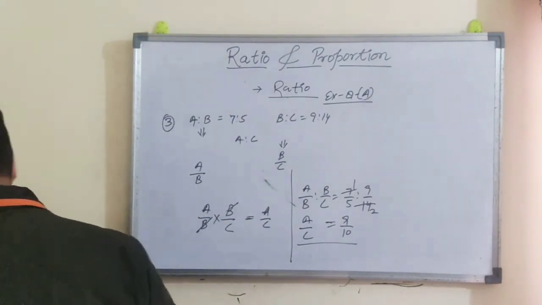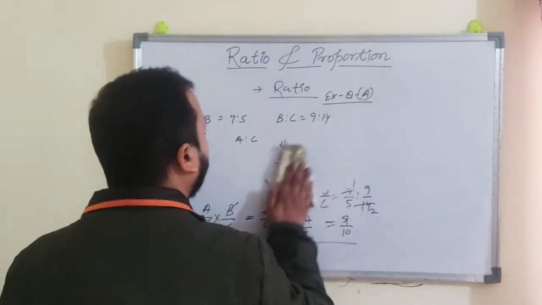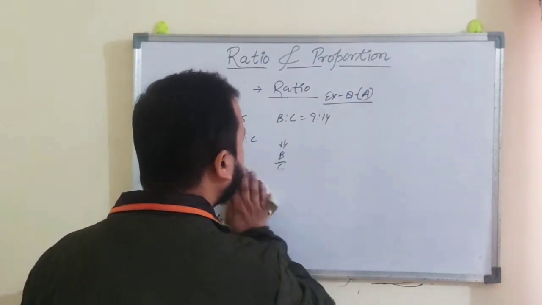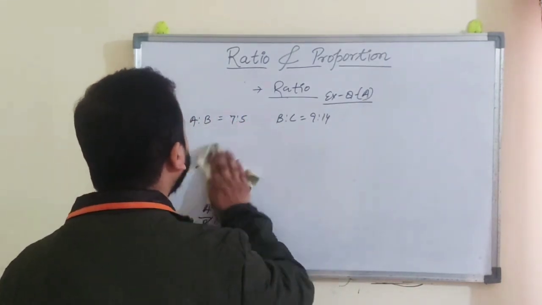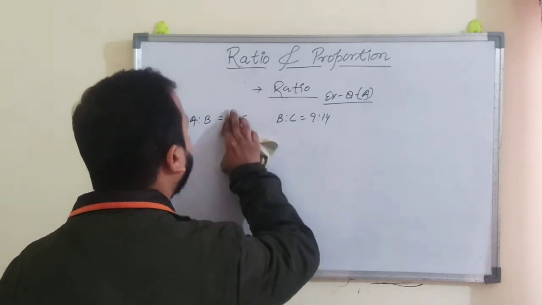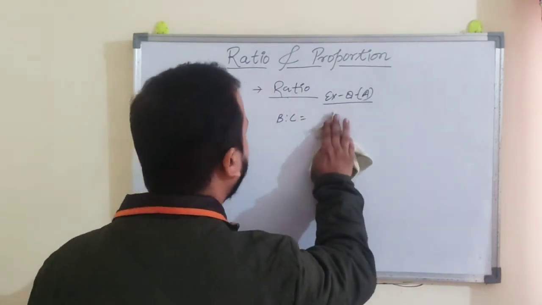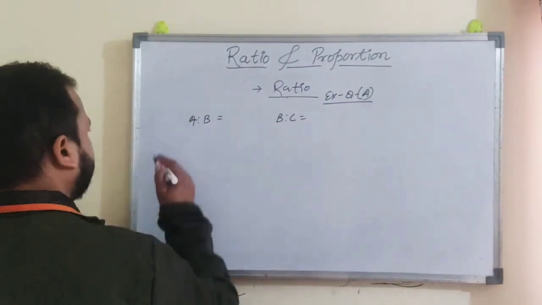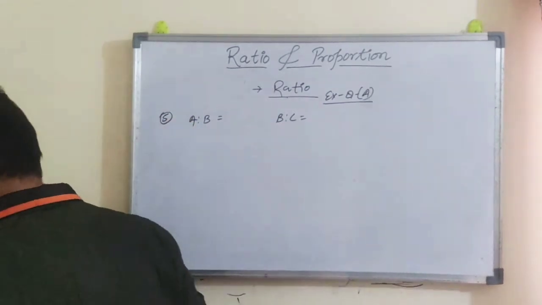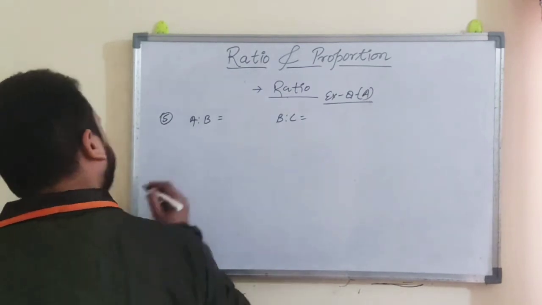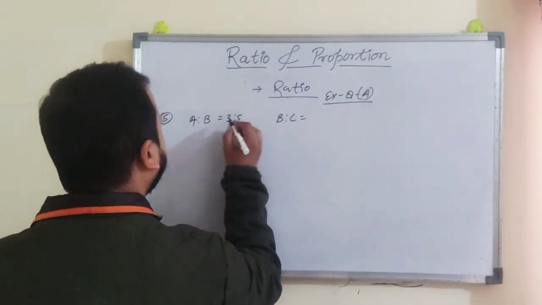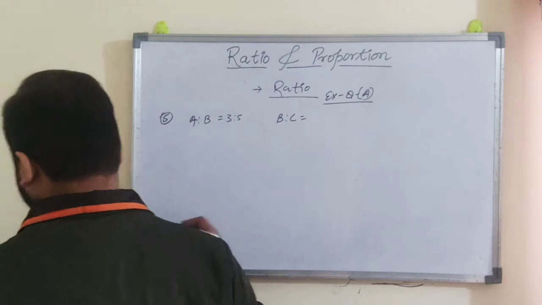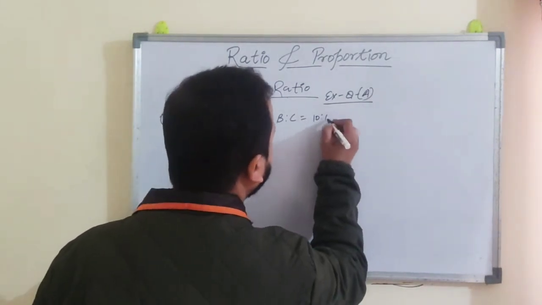Now come to question number 5. Here two ratios, A is to B is given and B is to C is given, but we have to now find out A is to B is to C. A is to B is given as 3:5 and B is to C is given as 10:13.